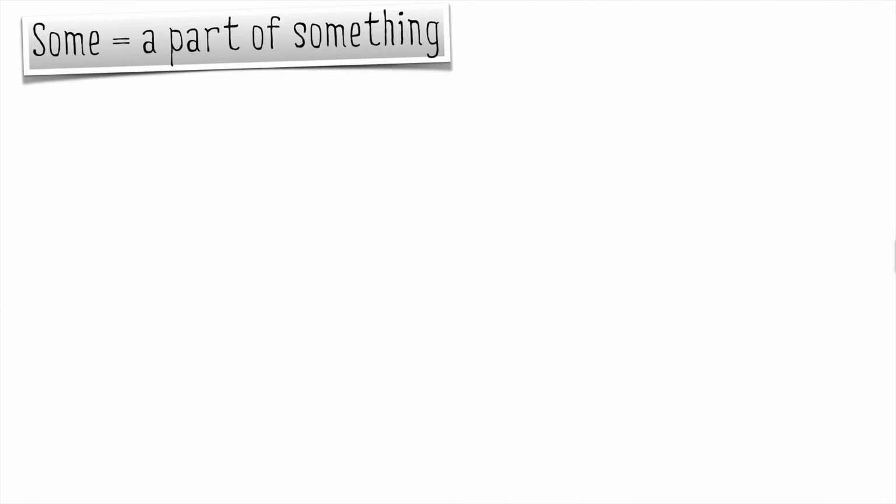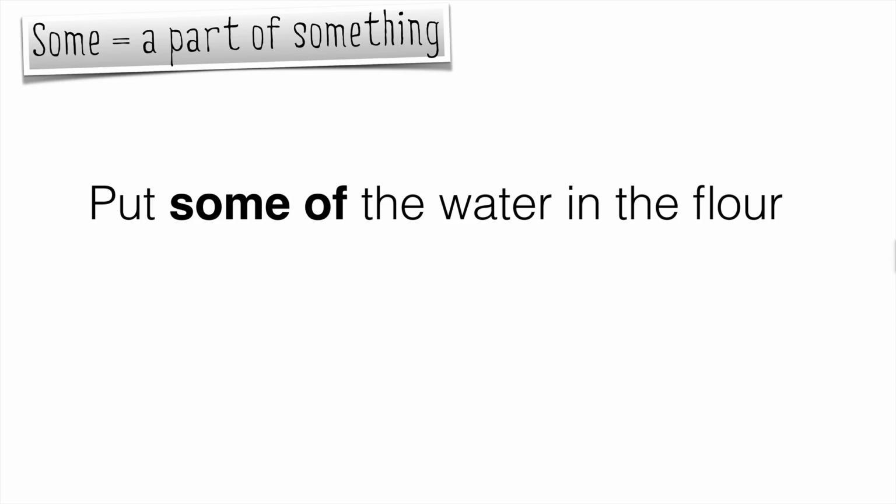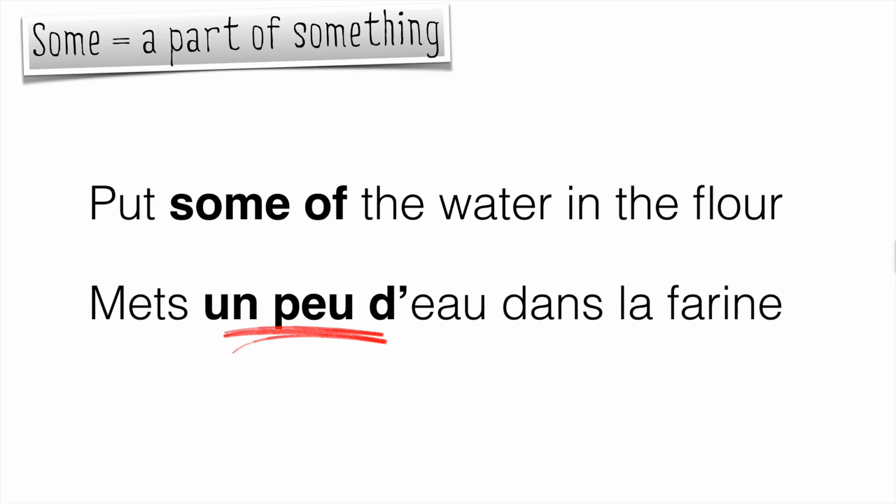Let's see this example. When some is a part of something, like in this example, the expression is some of. Put some of the water in the flour. How to translate some of? In French, we are going to say un peu de. Mets un peu d'eau dans la farine. It's not some water, it's some of the water. Mets un peu d'eau dans la farine.